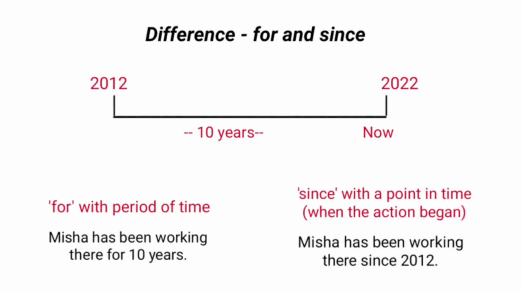To make the difference more clear, you can see this example. Now, the ongoing year is 2022 and 10 years ago it was 2012. Misha started working there in 2012. We can say the same thing by using for and since. First, by using for, we can say Misha has been working there for 10 years. And with since, it is Misha has been working there since 2012.